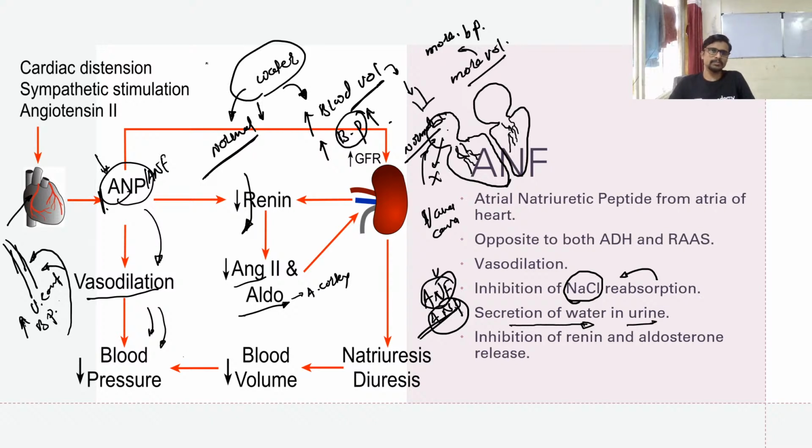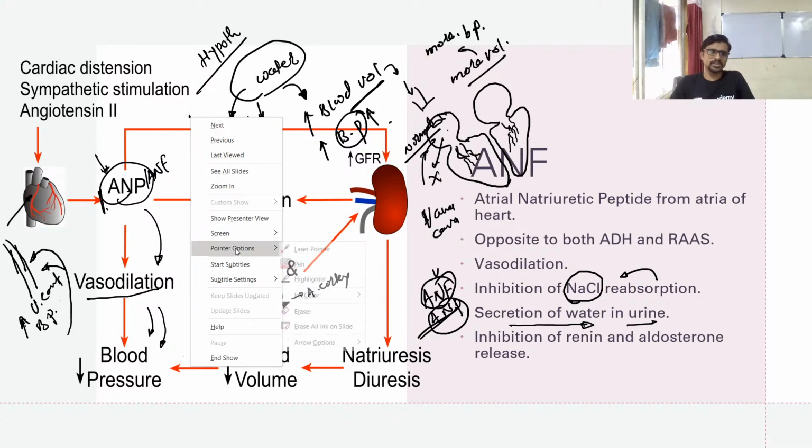Okay, so the main player is the hypothalamus, which can sense the volume of blood and the amount of sodium, potassium, or other ions inside the blood. Okay, so this is the beauty of the maintenance of blood pressure and urine concentration inside the body.